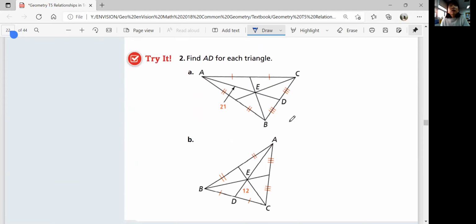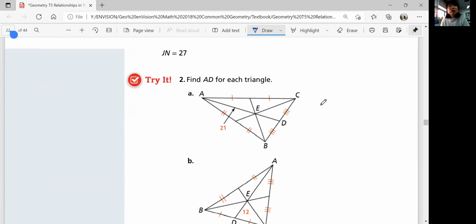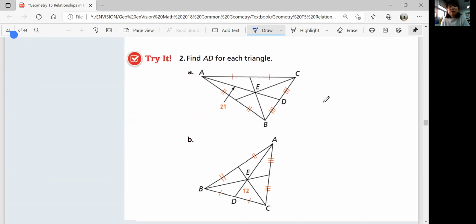Look at try number 2. Find AD for each triangle using the concurrency of medians theorem. Okay, see if you can do it by yourself. Come back when you're ready for answers.